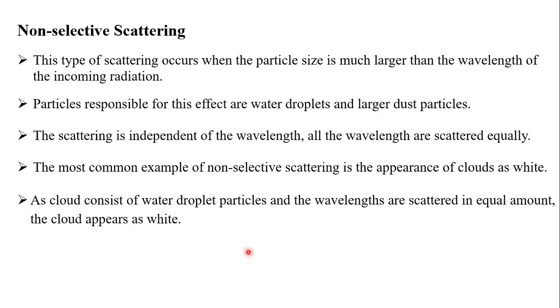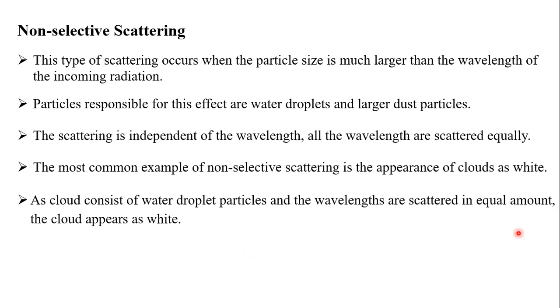Next, non-selective scattering. This type of scattering occurs when the particles are much larger than the wavelength of incoming radiation. Here in Mie scattering, it is a bigger particle hitting the wavelength, but in non-selective scattering the particles are very large. Mostly you can see this type of scattering in water droplets and larger, big dust particles. So the scattering is independent of wavelength. All wavelengths scatter equally. Whatever wavelength you use in non-selective scattering, we observe the scattering is completely equal.